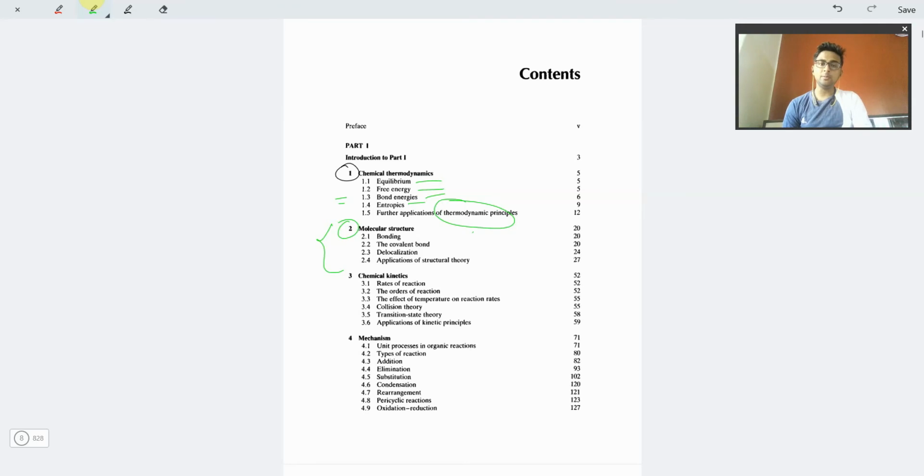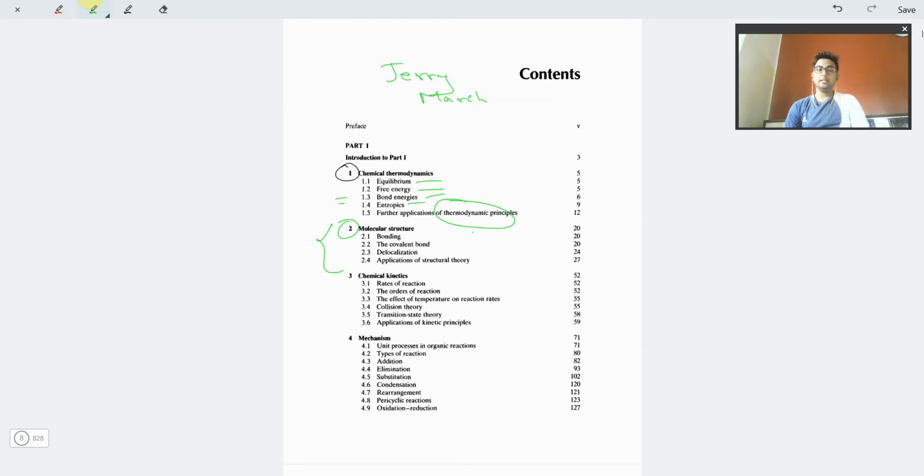But for topics like molecular structure, you won't be required to just study from this book. You might consult other books like Jerry March for that. The delocalization, the bonding, the covalent bond, and the structural theory, all of these things.